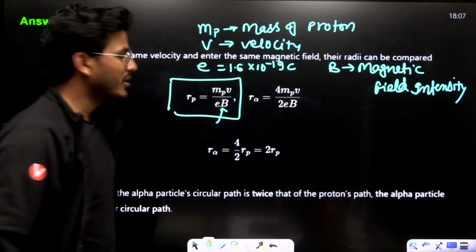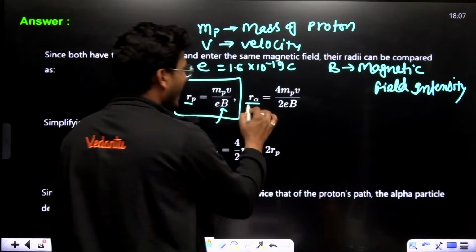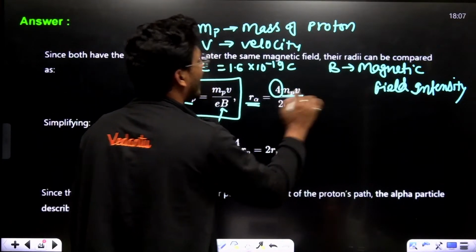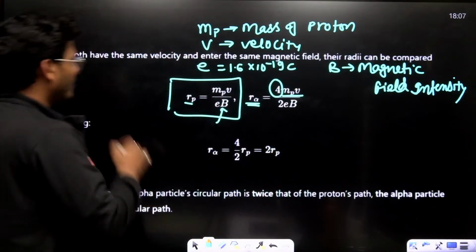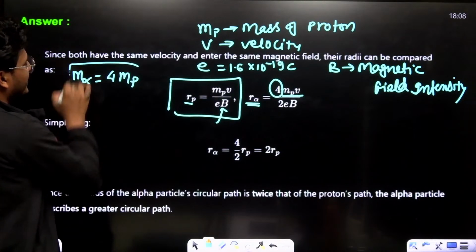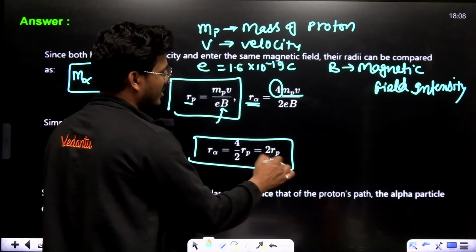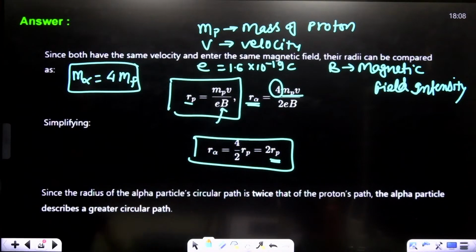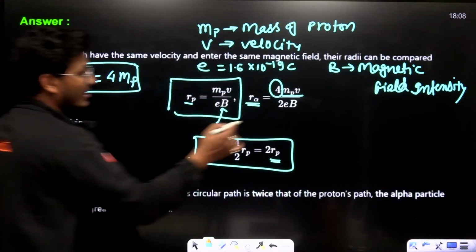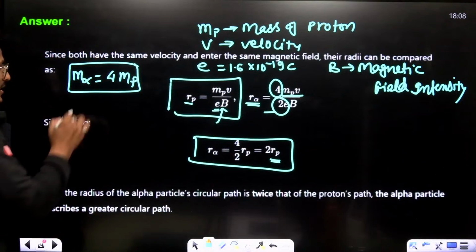What is it? Rp equals mpv upon Eb. And this is R alpha, the radius of the alpha particle. The mass of the alpha particle is 4 times the mass of a proton. So R alpha equals 2 times R. R alpha is 2 times R. Mass is 4 times, and the electronic charge is just double that of the proton.